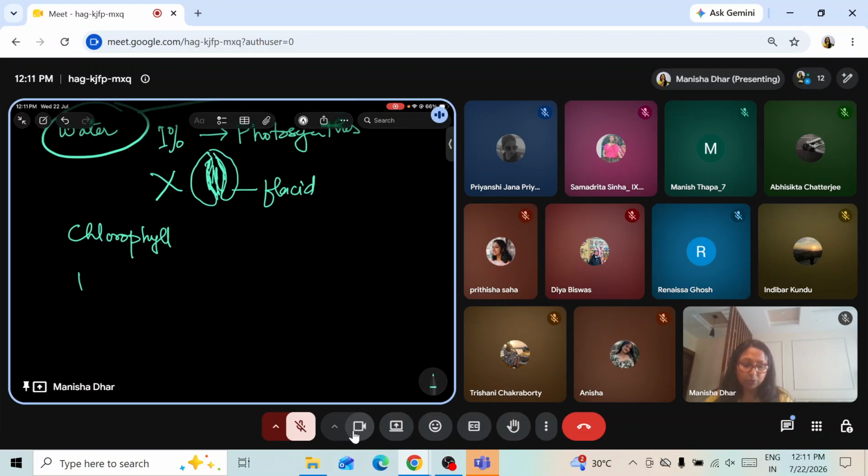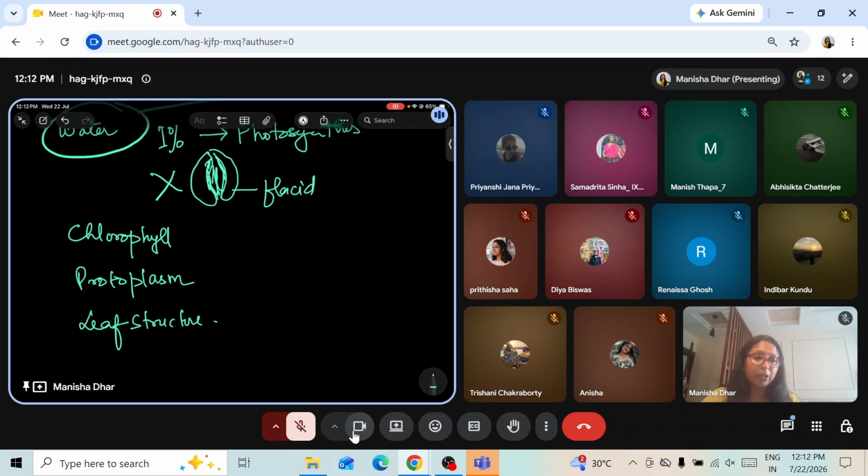Next is protoplasm. Less water inside the cell means dehydrated protoplasm, which will not result in proper synthesis of food. And then comes the structure of the leaf. Leaf structure is also a very important factor, because the thickness of the cuticle, the distribution of stomata, and the size of the leaf influence the amount of light and carbon dioxide entering the leaf.